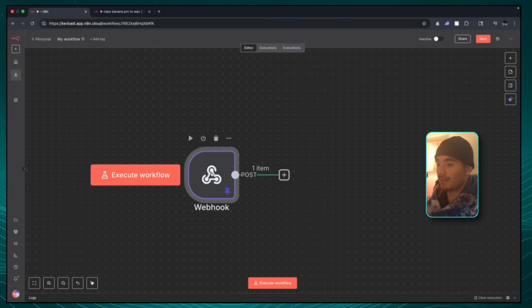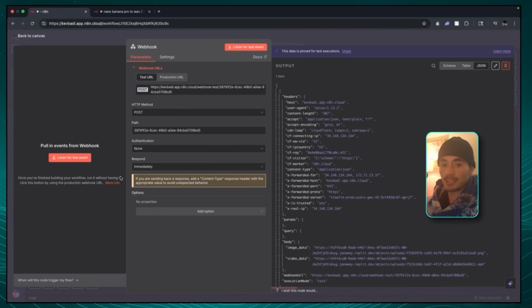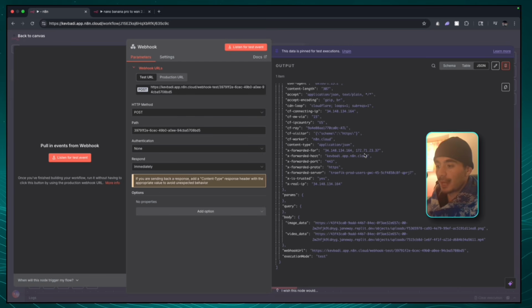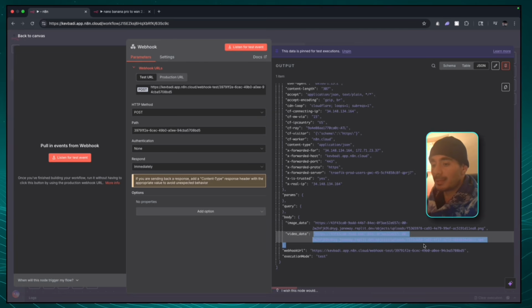And another way that we can verify that the data was sent in correctly is just by opening it up. Looking at the output of this data, we can see that we have the image URL and the video URL that are both set as publicly viewable addresses. That is absolutely perfect, and we can move on to the next step.